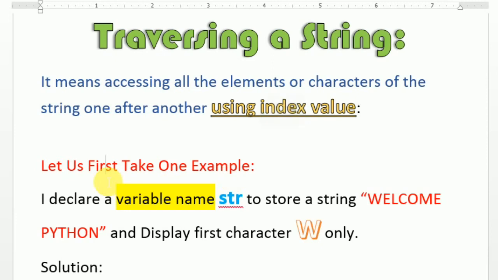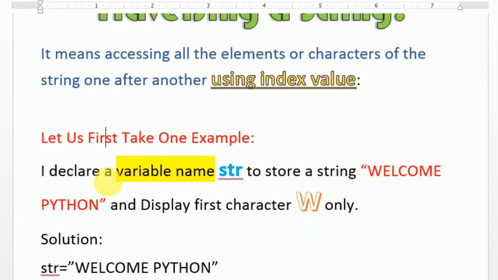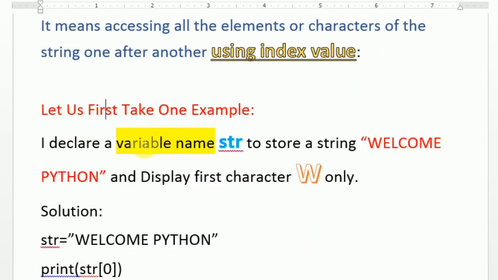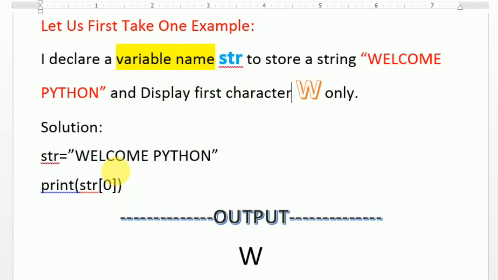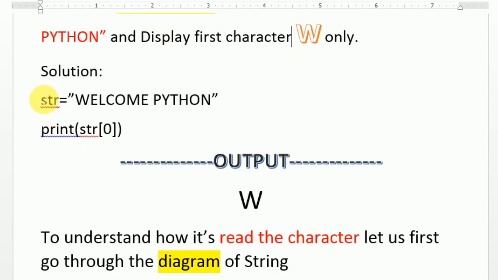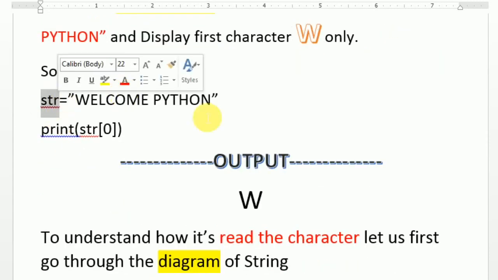So I'm taking one more example. Let us take one example, that is I'm declaring one variable str that stores "welcome Python", a simple string, and I want to display the first character, that is W. So how am I going to do that? In the solution, I declare the variable str storing "welcome Python".